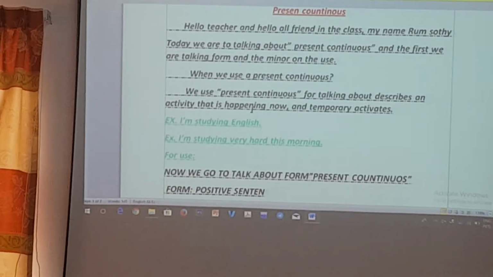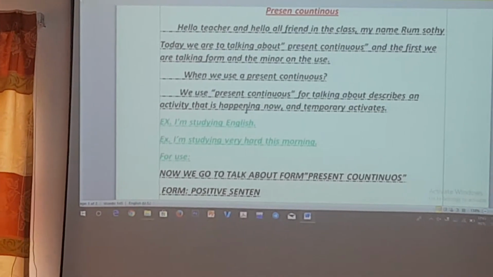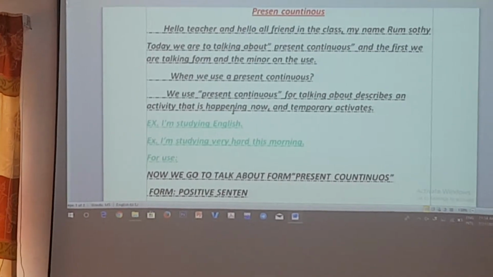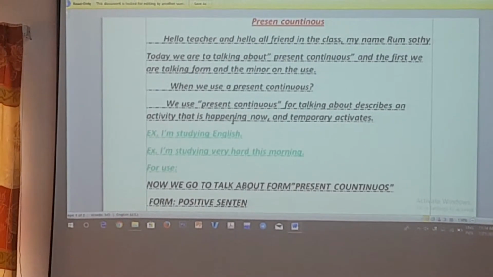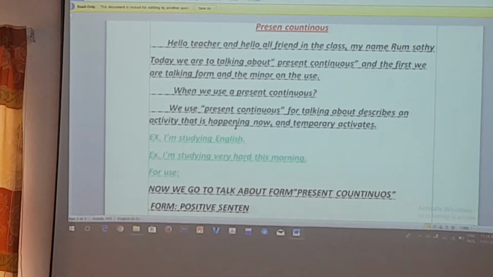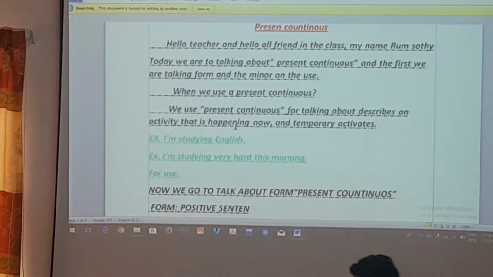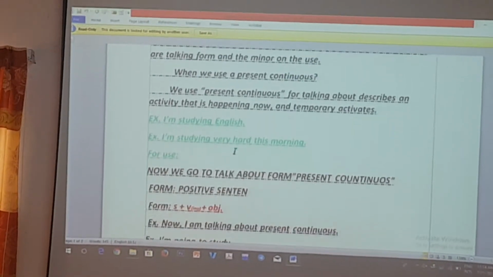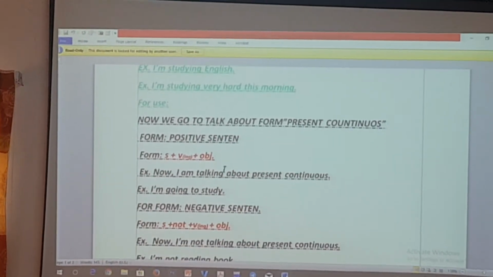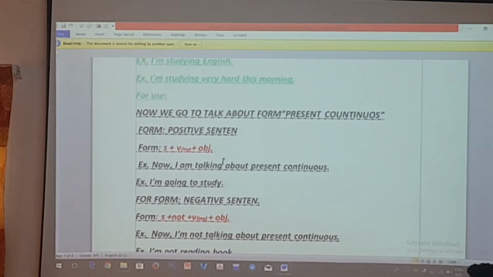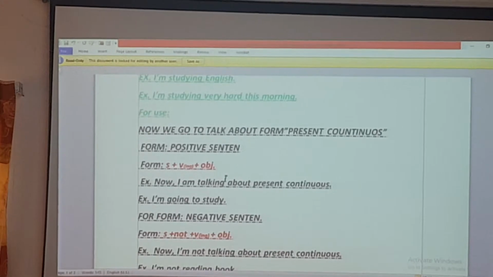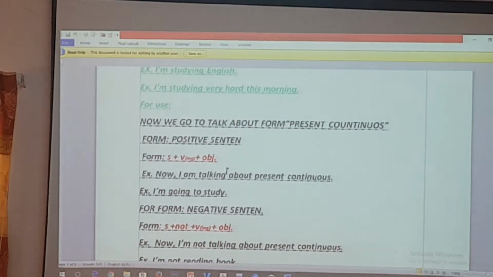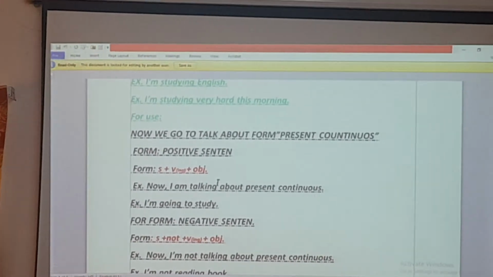Okay, for use, now we go to talk about the form of present continuous. Positive sentence. What did you forget here? The CE at the end, right?